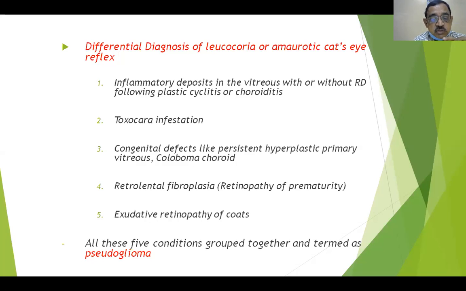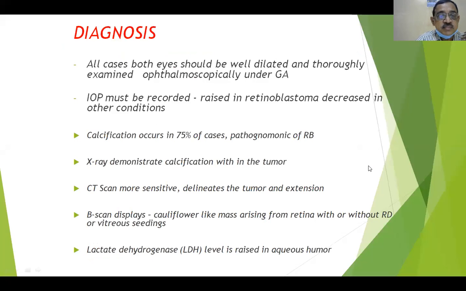pupil. So another thing is a congenital cataract. It will have to be differentiated from the hemorrhagic cat's eye or leukocoria. All these, except for the congenital cataract, the rest of the aforementioned 5 conditions, are also called pseudogliomas.